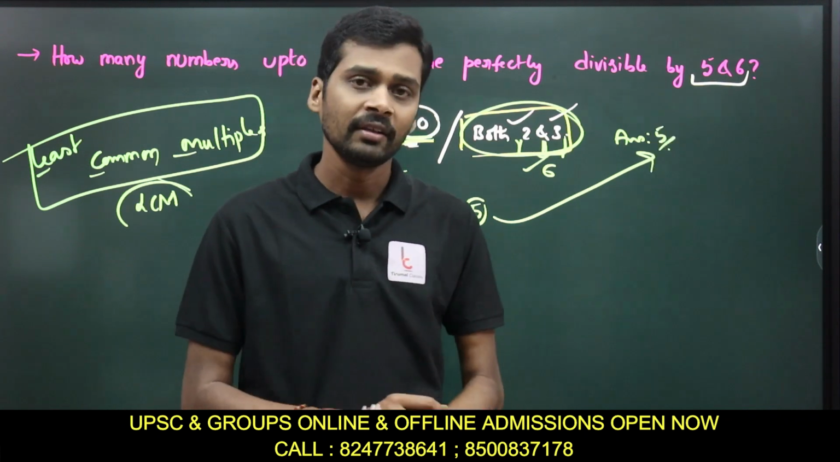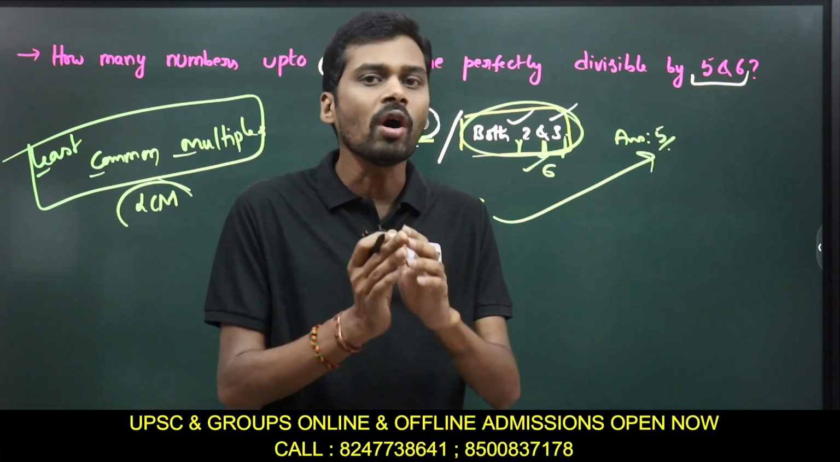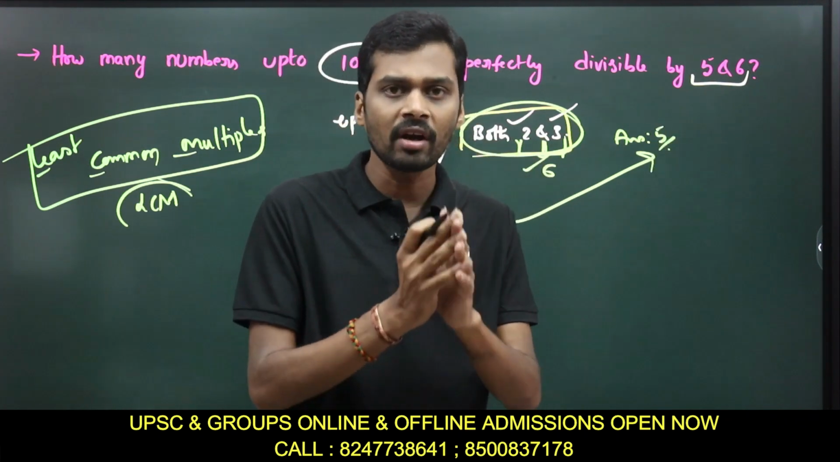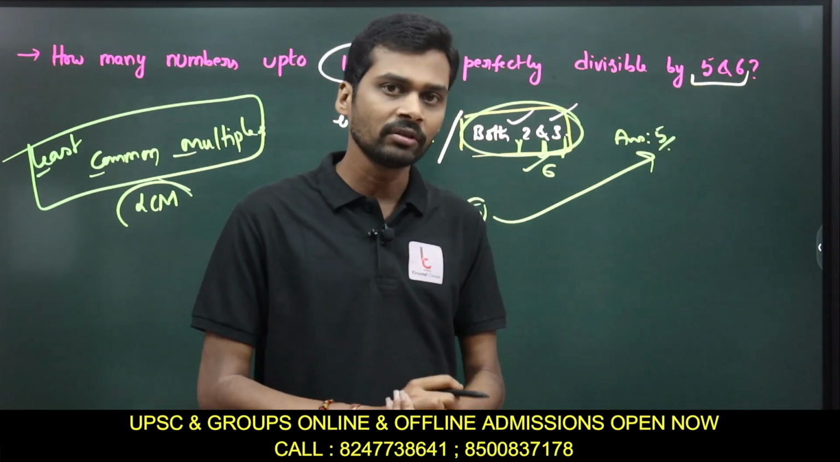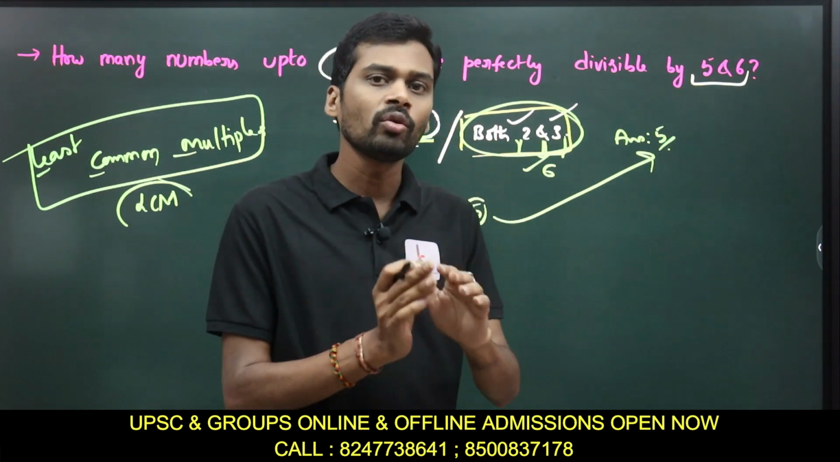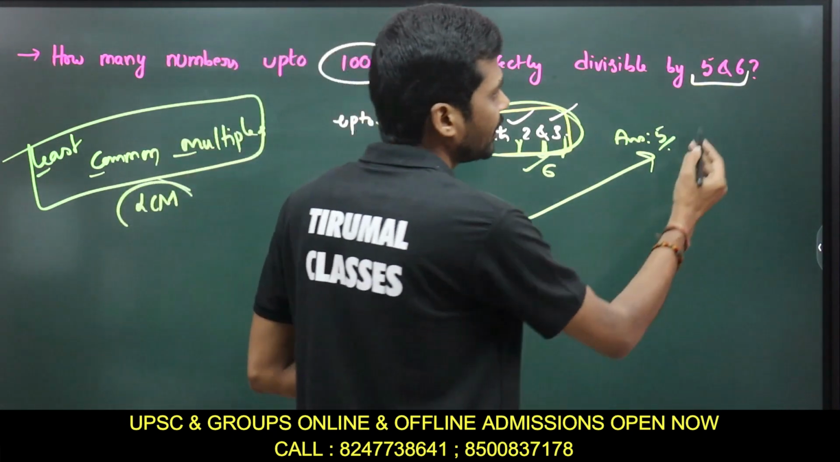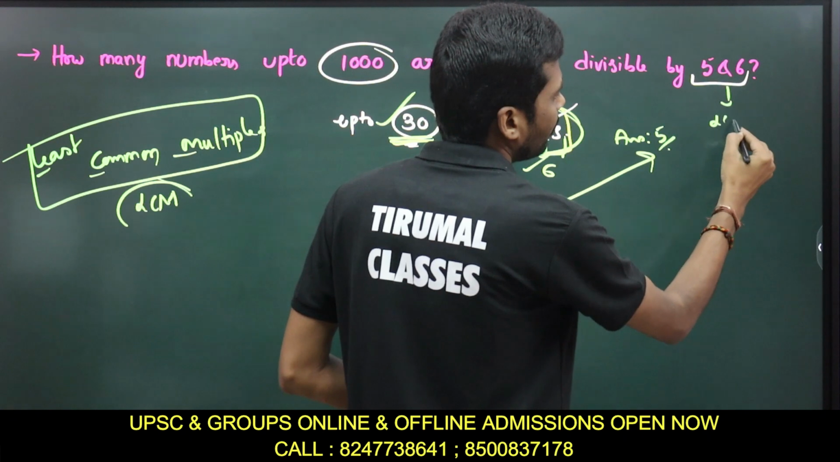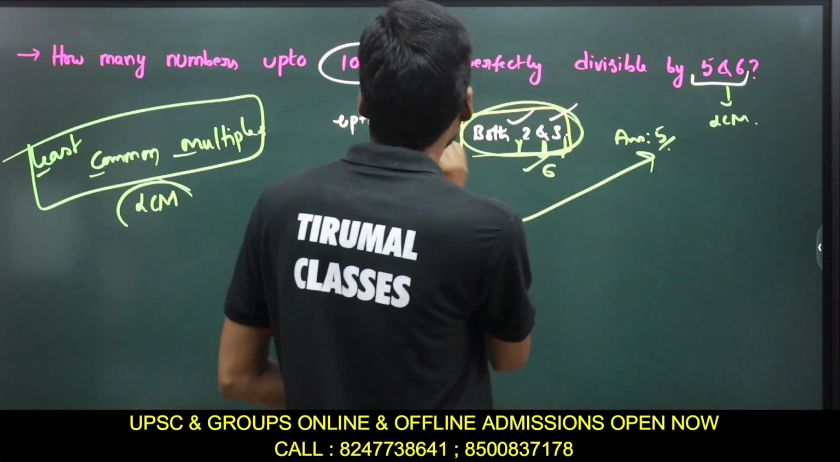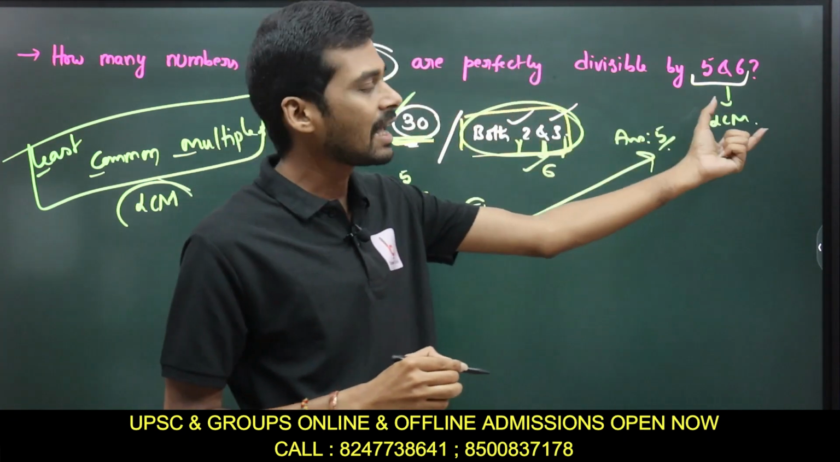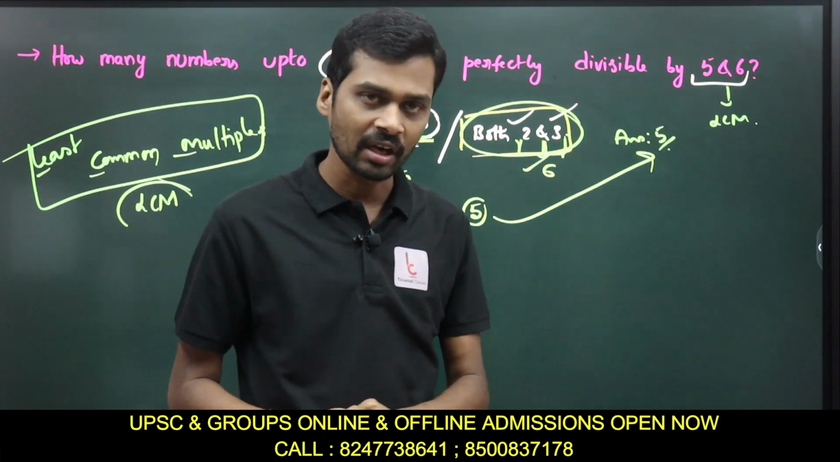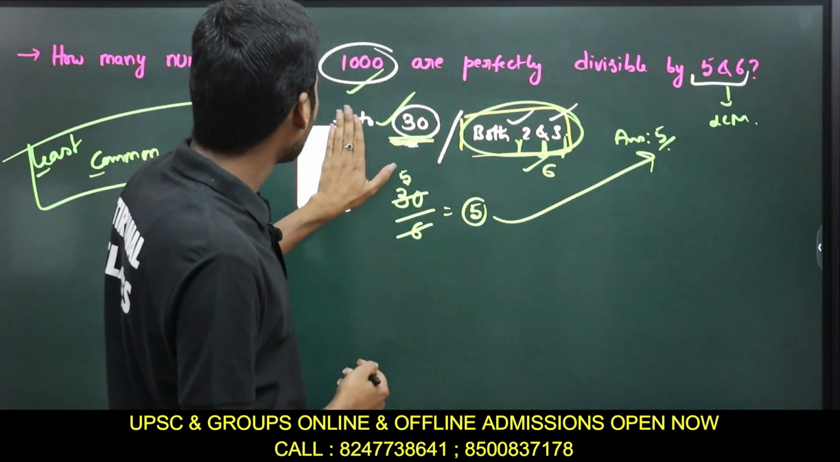But here, if we have 2 or more divisors, then what will we take? We first take the LCM of these numbers and divide the given number by this LCM, and the quotient is your answer. Okay, let's come to this problem.